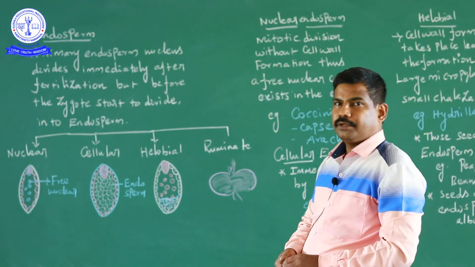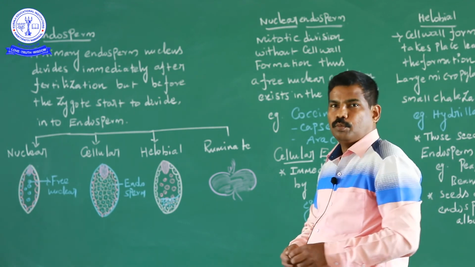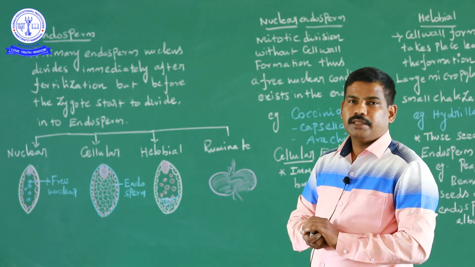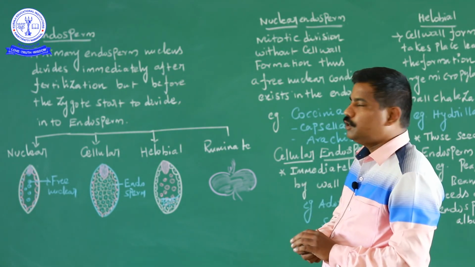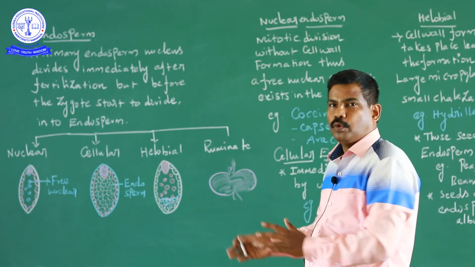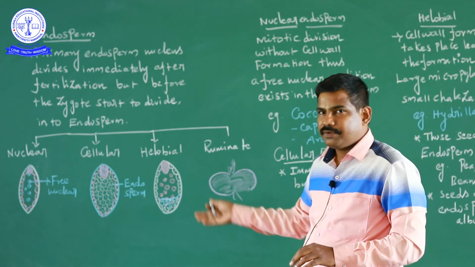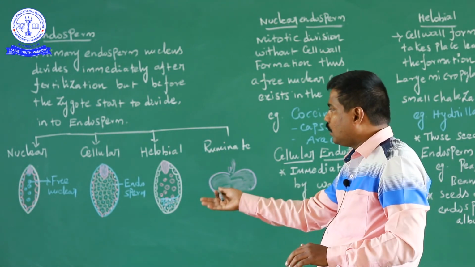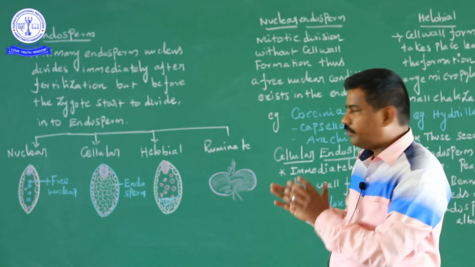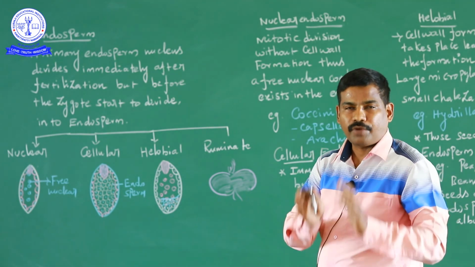Next the topic is the endosperm. What is the endosperm? The endosperm has a nutrition function, and there are many types of endosperm. Now we discuss the types of endosperm: nuclear, cellular, helobial and ruminate endosperm. The types of endosperm are a very important 5-mark question.